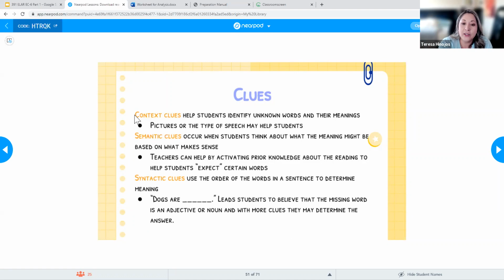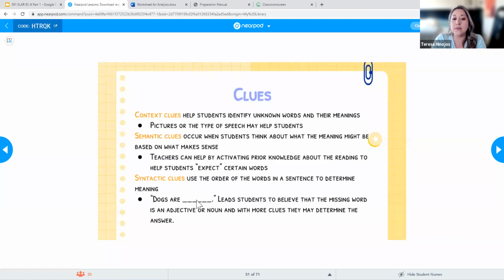And then syntactic clues use the order of the words in a sentence to determine meaning. Remember we talked about syntax, right? In English, it's subject, verb, and object. That's the order of the sentence. So in this case, if students don't know what one of the words means, they already know a subject should be first and the verb second.